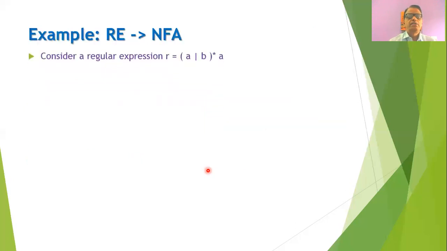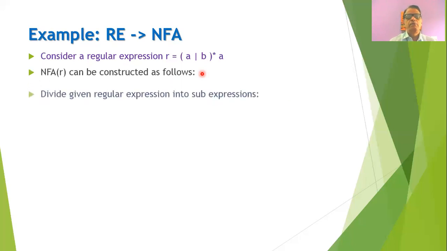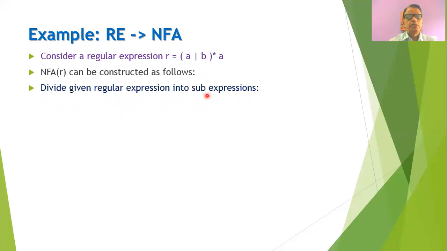Now we will go for an example. Suppose we have been given a simple regular expression R is equal to closure of A or B followed by A. Now the first step what we need to do is that we have to divide this given regular expression into different sub-expressions.